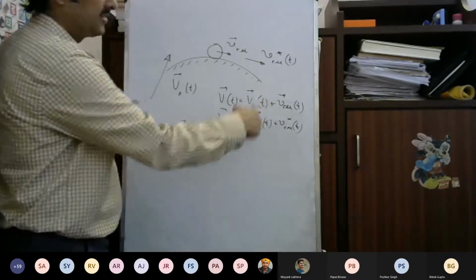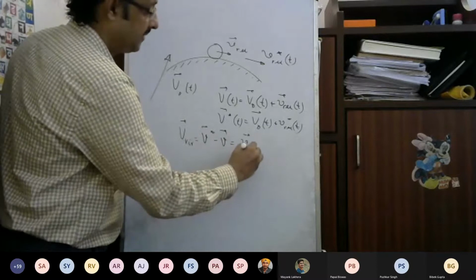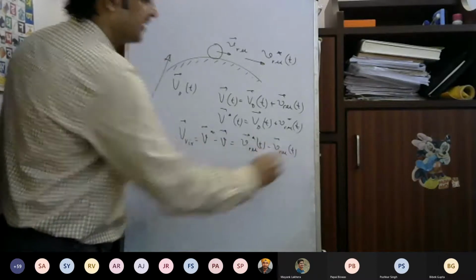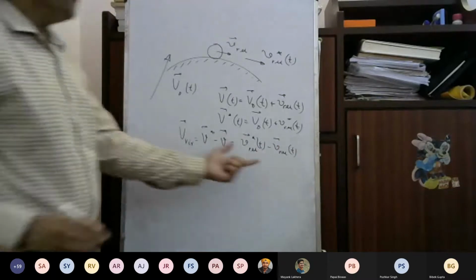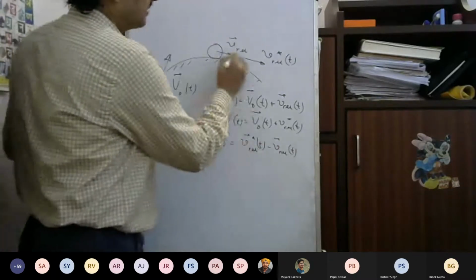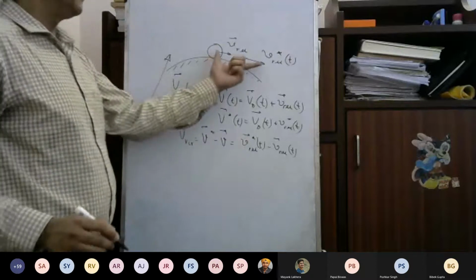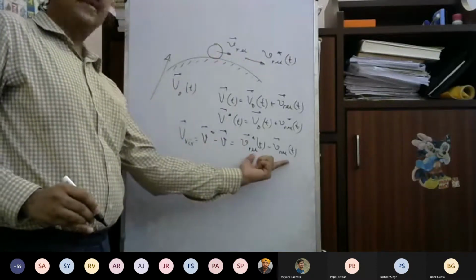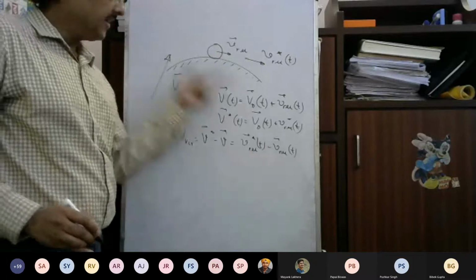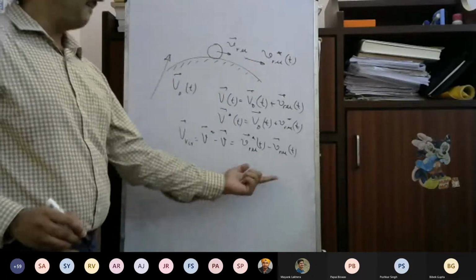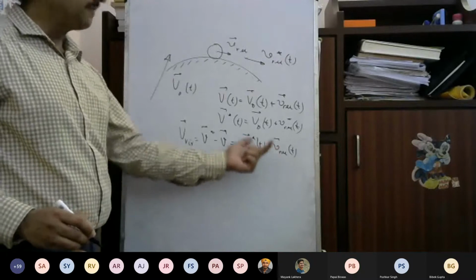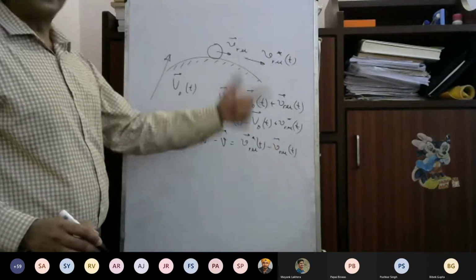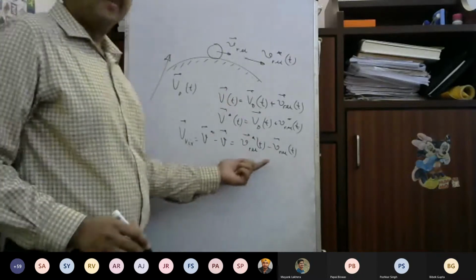Since this will cancel out, therefore this will be V relative star T minus V relative T. What we know is that V relative and V relative star are in the same direction, tangent to the surface. So these are collinear vectors. Therefore the direction of this vector is tangential to the surface, and it can have any magnitude, because the magnitude of V relative star is arbitrary. Positive, negative, any real number.